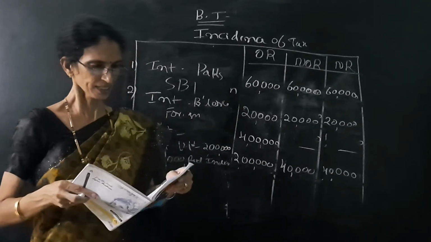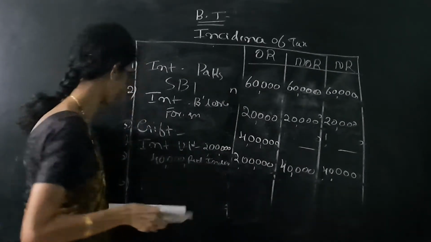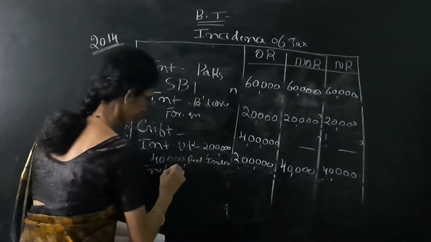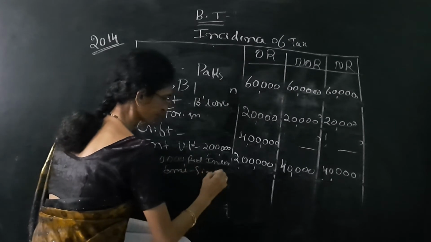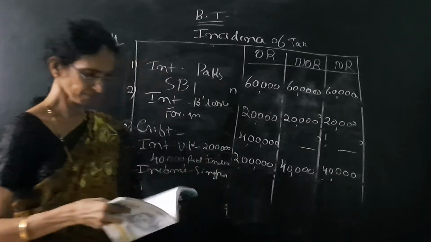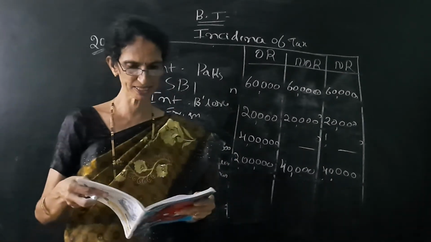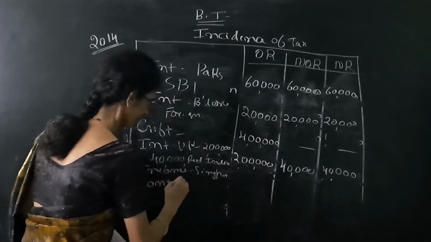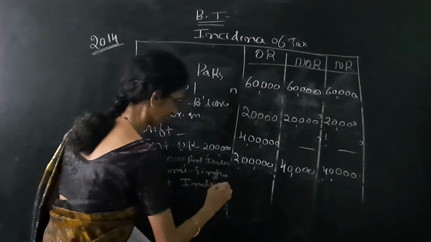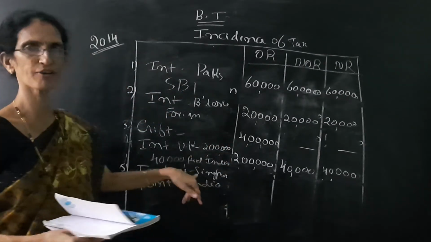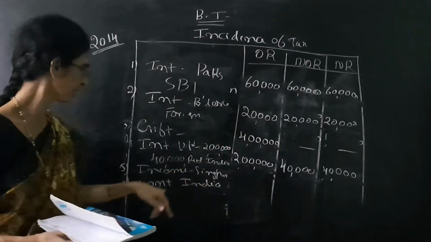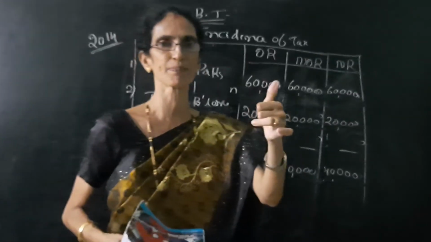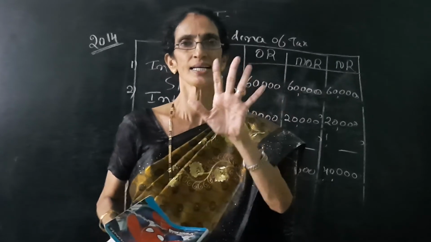Next transaction is income from business in Singapore. Income from business in Singapore controlled from India. It is important. The business is controlled in India, but it is a foreign income, Singapore, foreign income, but this business is controlled in India. Once again, controlled and set up means two columns yes, yes.